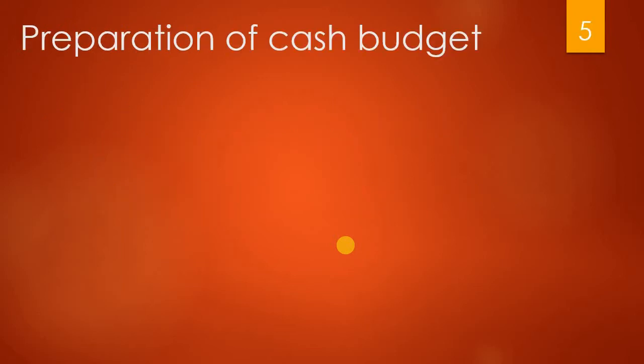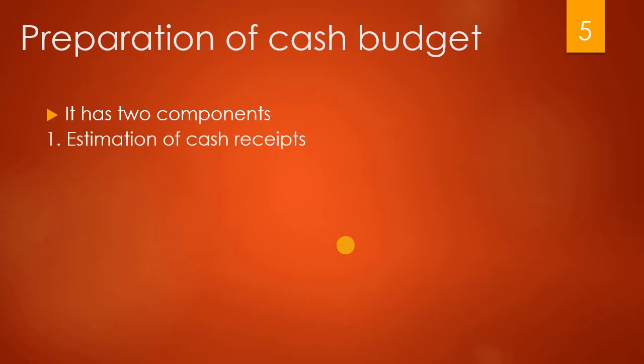So how to prepare the cash budget? There are certain steps followed here, and the simple basic steps are estimating the cash inflow and estimating the cash outflow. That's all. The remaining balance is either a surplus or a deficit, either of the two. So it has two components, as I told you: estimation of cash receipts, that is, how much cash receipt you are going to make in that particular period. It's not the credit receipts, it's only the cash receipts. And the second one is cash payments, how much payments you have to make.